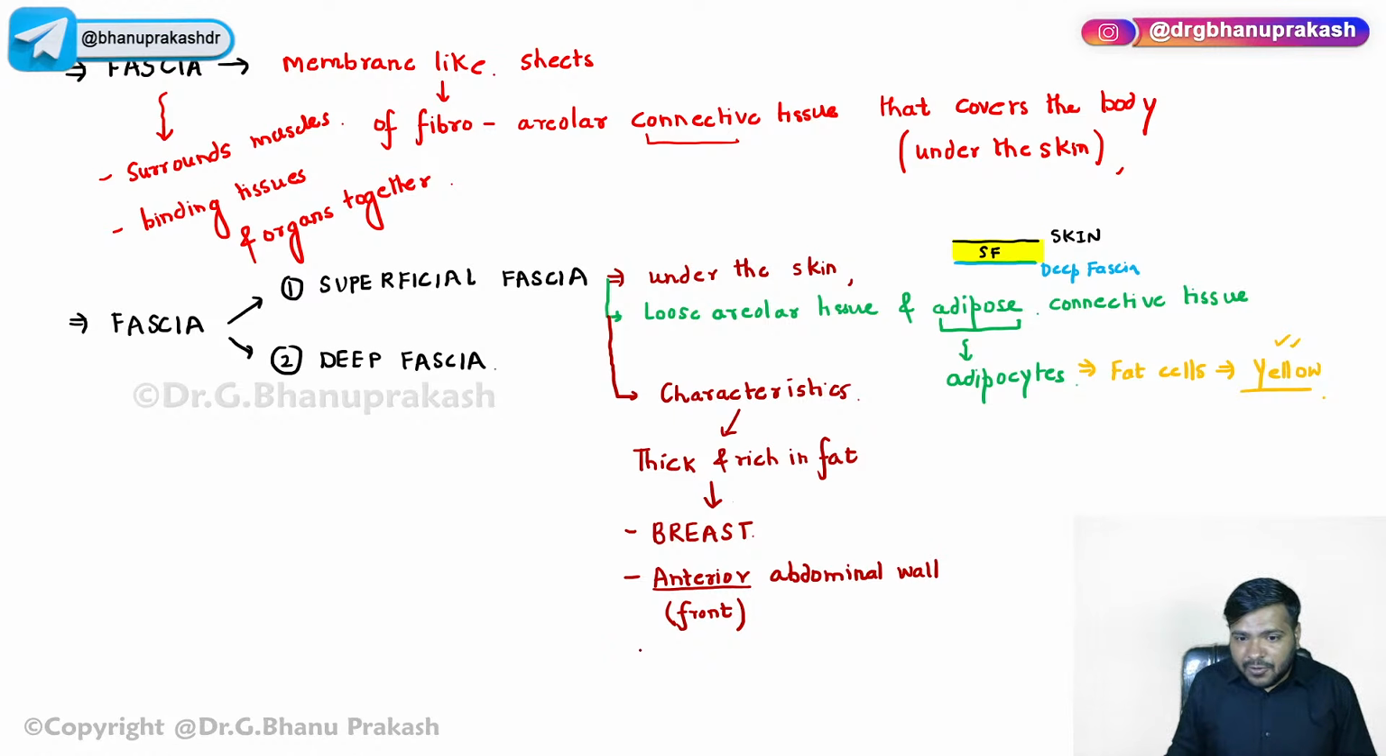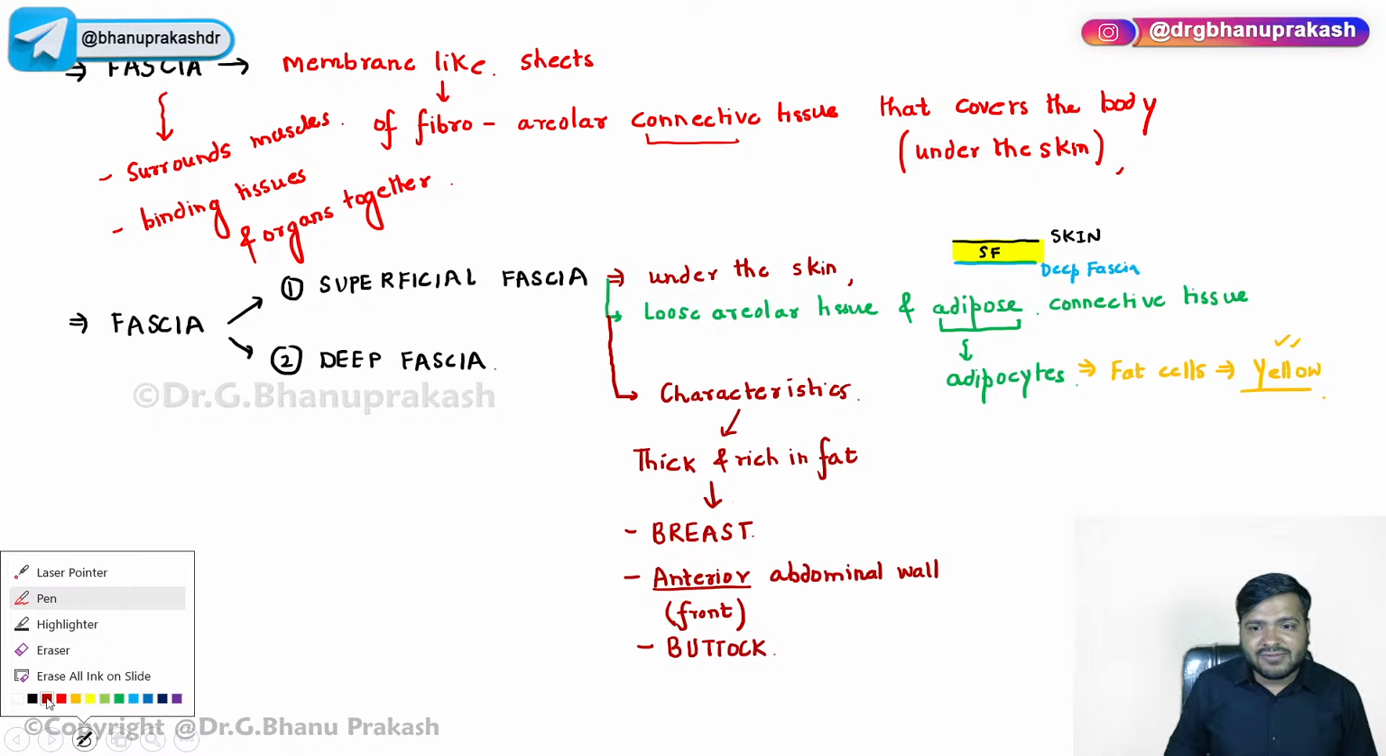So anterior abdominal wall. Apart from that, you will also see this superficial fascia thick in the buttock regions. So it is thick and rich in fat in the breast, the anterior abdominal wall, and the buttock region. Very important. I haven't discussed it before, so you have to write these points in your notes.